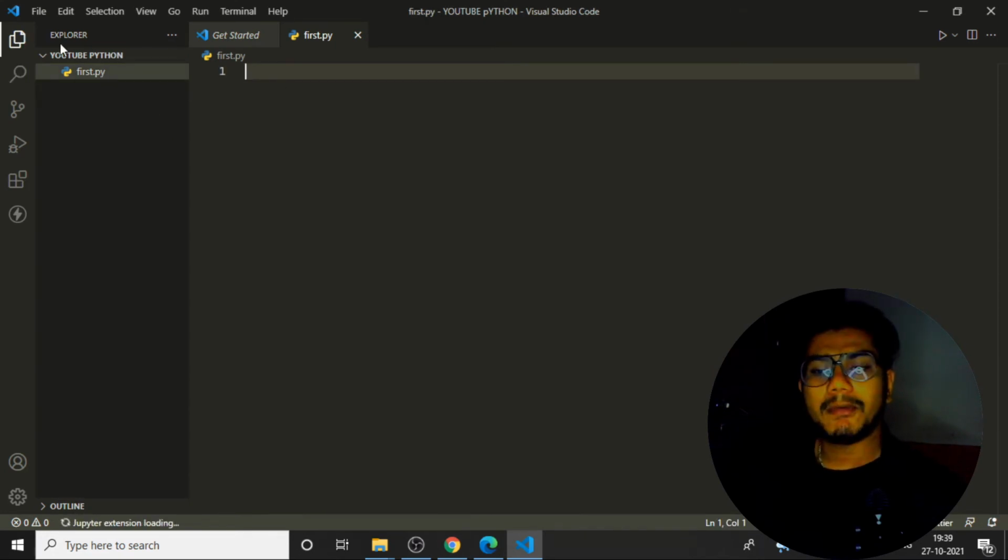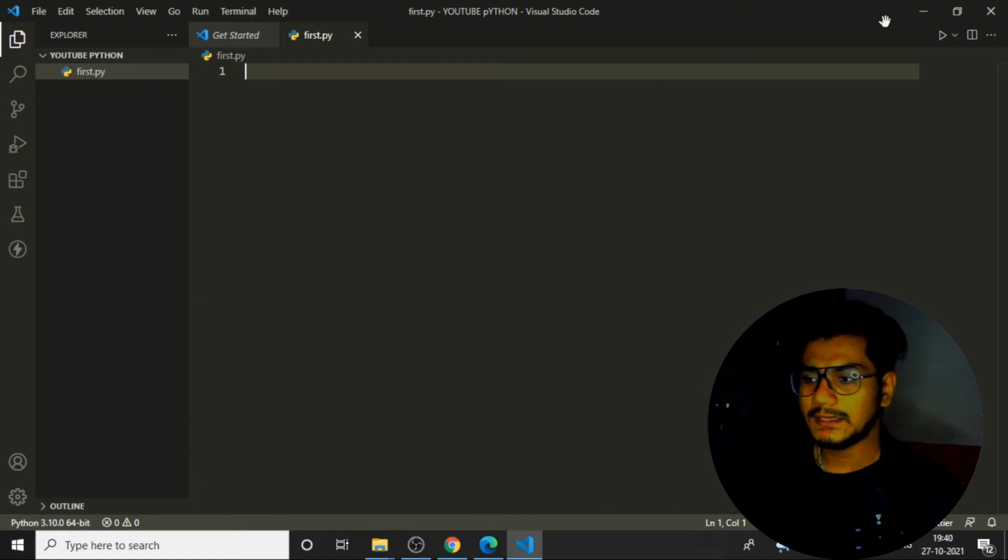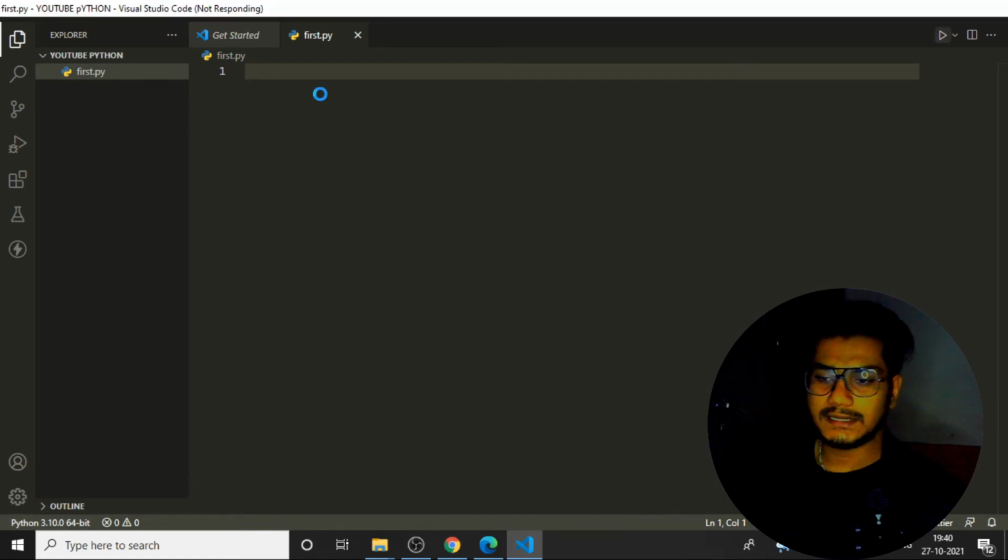So here the Python file is created. Now Python is working. You can see it is automatically finding the interpreter of Python. Okay, so let it select. You can see it automatically selected 3.10.0, 64-bit. Then you can see one thing, a logo has come, that is a run button. We can run this particular program right now.